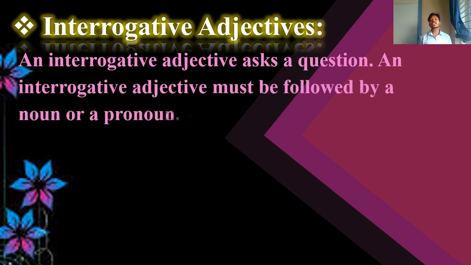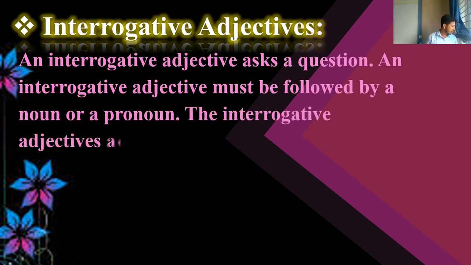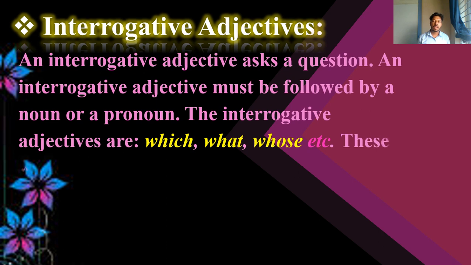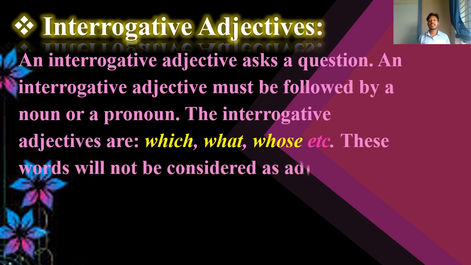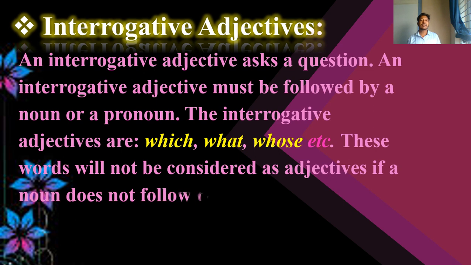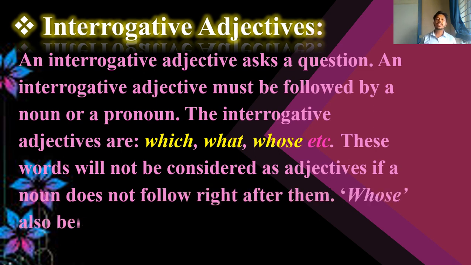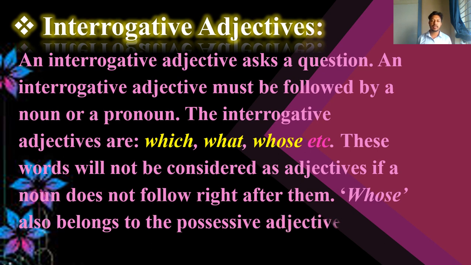Here is interrogative adjectives. In the class of pronoun, we learned what interrogative pronouns were. So here, interrogative adjectives. An interrogative adjective asks a question. An interrogative adjective must be followed by a noun or a pronoun. The interrogative adjectives are which, what, whose, etc. These words will not be considered as adjectives if a noun does not follow right after them. Whose also belongs to the possessive adjectives.